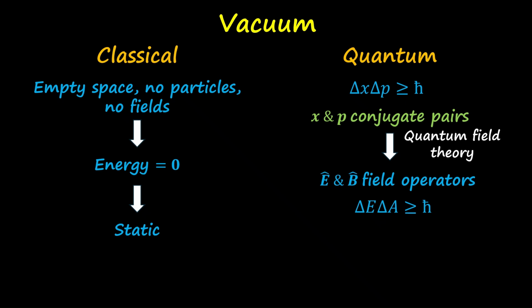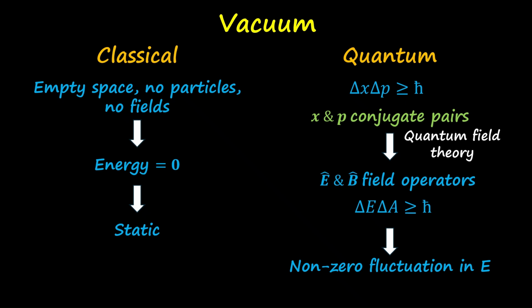Here A is the conjugate pair of electric field. Now, if you see this relation, the fluctuation in electric field cannot be zero. If it is zero, then the fluctuation in A will tend to infinity, which is not possible. So, quantum mechanics says that in vacuum, where there is nothing present, there is always a non-zero fluctuation of electric field at its ground state.